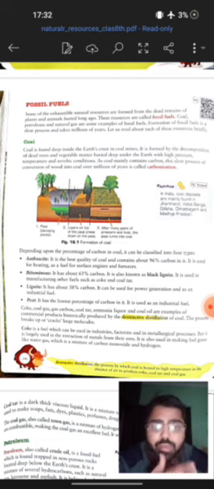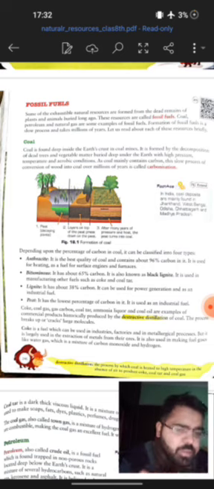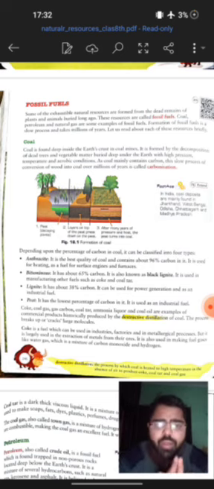Then lignite is used as an industrial fuel, having 38% of carbon. Bituminous is the black coal, having 65% of carbon. And the best one is anthracite, which contains 96% carbon, mainly carbon only.